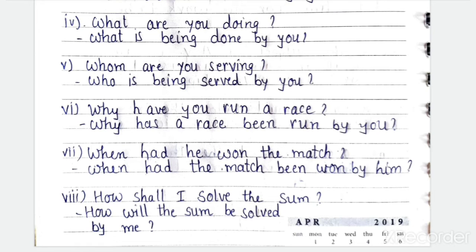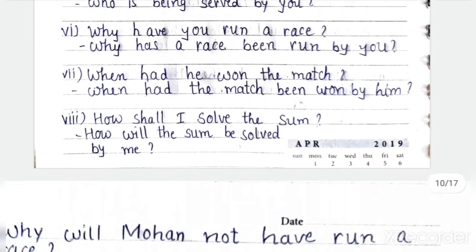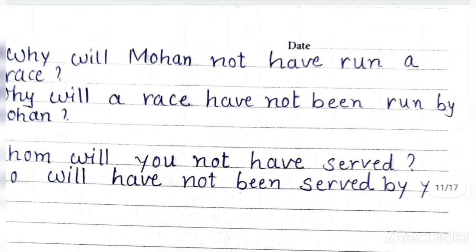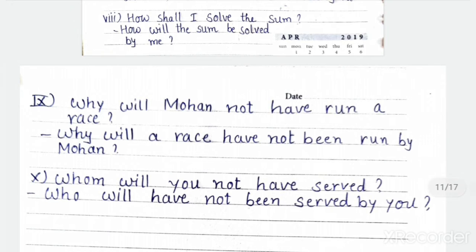How shall I solve the sum? How will the sum be solved by me? Okay, will or shall we have to interchange. Then why will Mohan not have run a race? Why will a race have not been run by Mohan? Have is given, third form is given, only add been. Why will a race have not been run by Mohan? Future perfect tense.